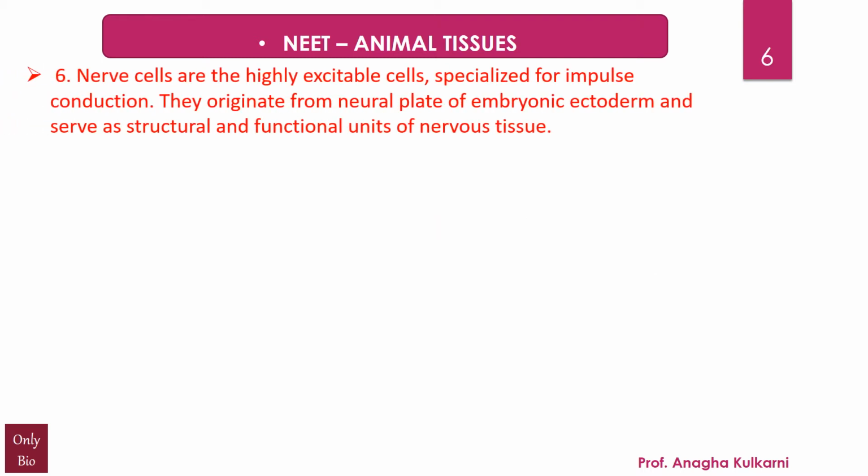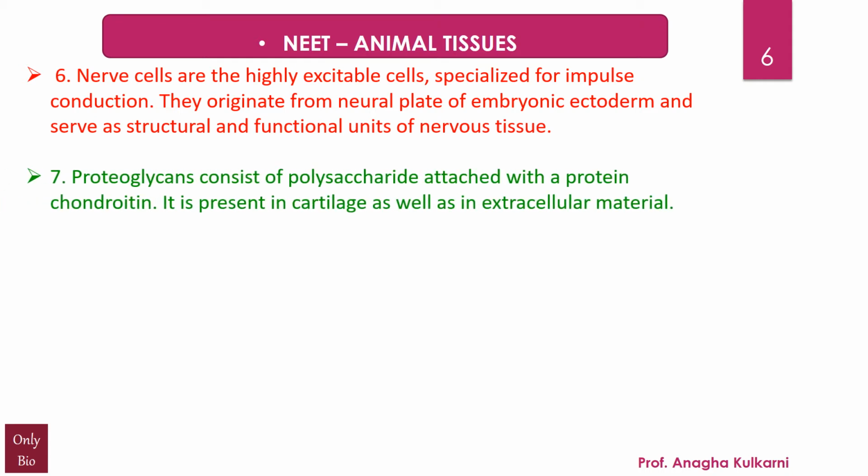Point number 6. Nerve cells are the highly excitable cells specialized for impulse conduction. They originate from the neural plate of embryonic ectoderm and serve as structural and functional units of the nervous tissue. Next, proteoglycans consist of polysaccharide attached with a protein called as chondroitin. It is present in cartilage as well as in the extracellular material.